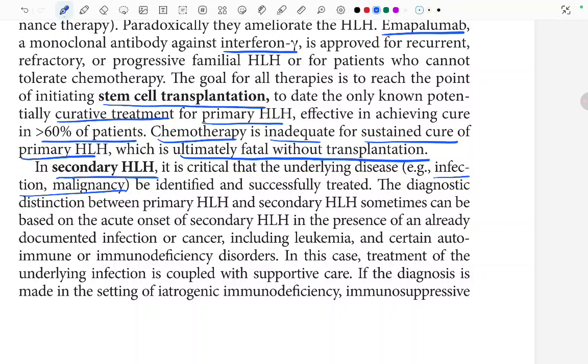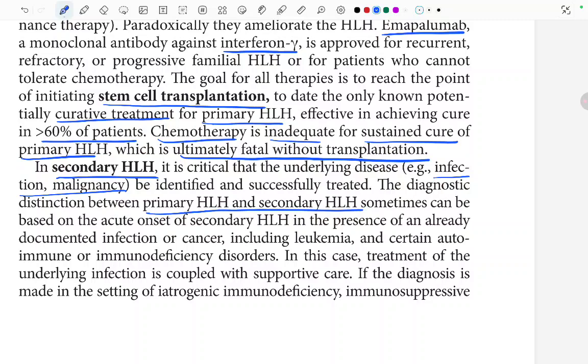Infection and malignancy can be identified and successfully treated. The diagnostic distinction between the primary HLH and the secondary HLH sometimes can be based on the acute onset of the secondary HLH in the presence of an already documented infection or cancer, including leukemia, and certain autoimmune or immunodeficiency disorders.